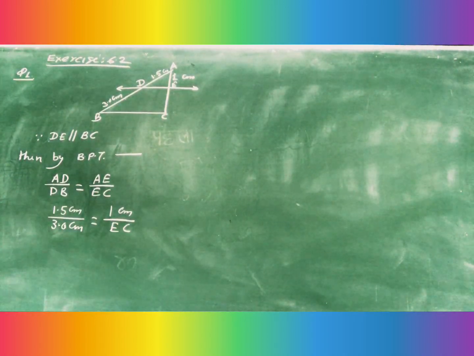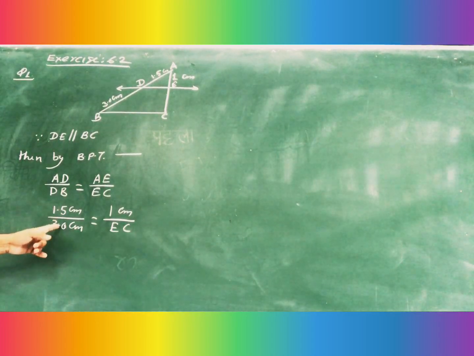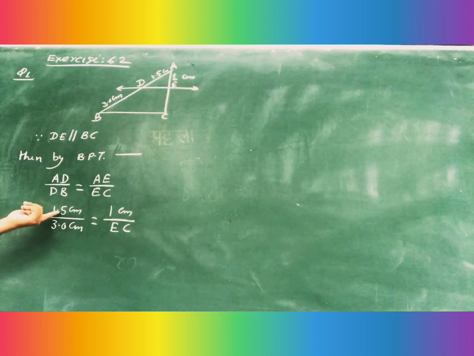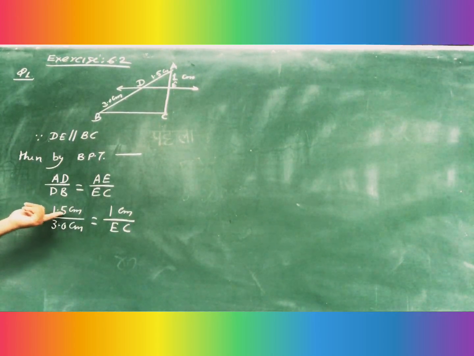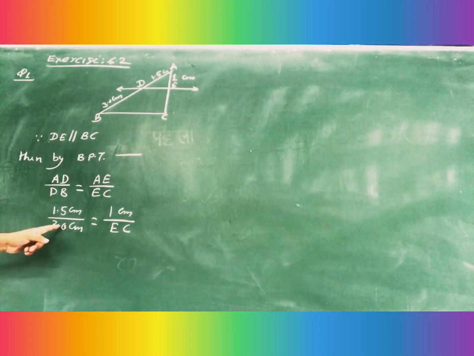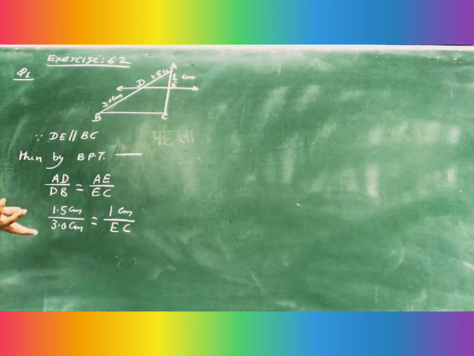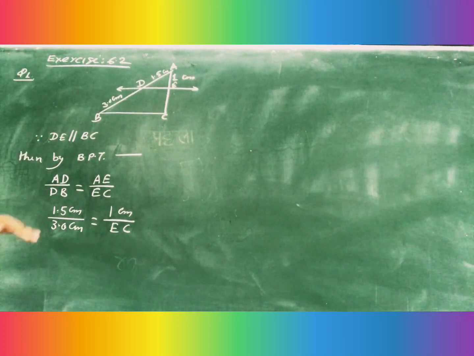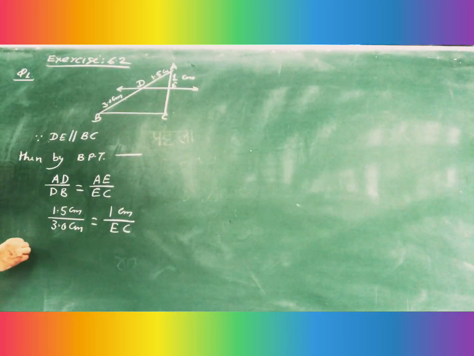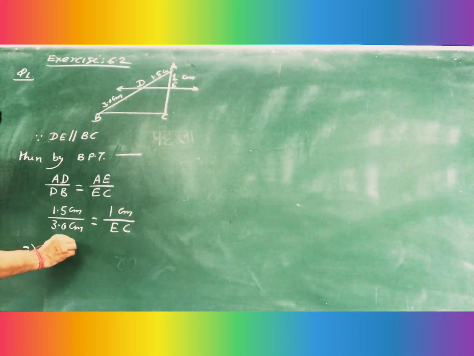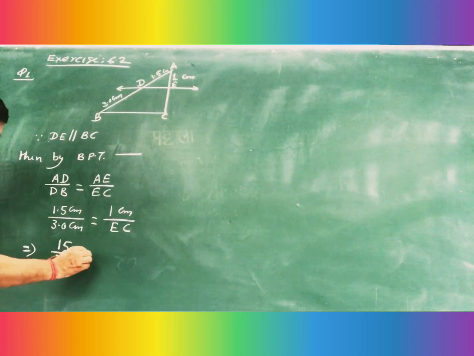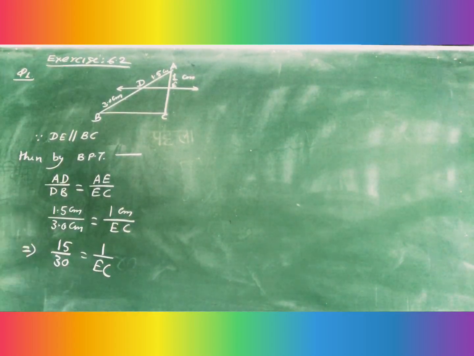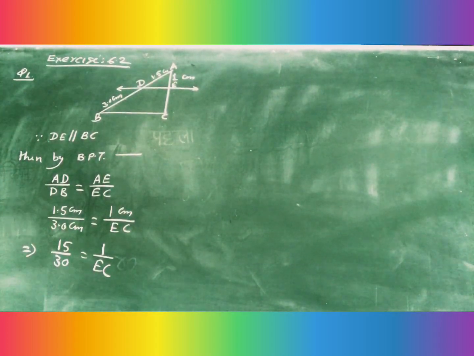Okay. Now you can remove first of all this decimal. So one digit before decimal here and one digit before decimal here. So it is cancelled out automatically. Otherwise you will multiply it by 10 in numerator and denominator. So you will get this is just like that, 15 by 30 equal to 1 upon EC. Here this is ratio. So there is no any unit required.